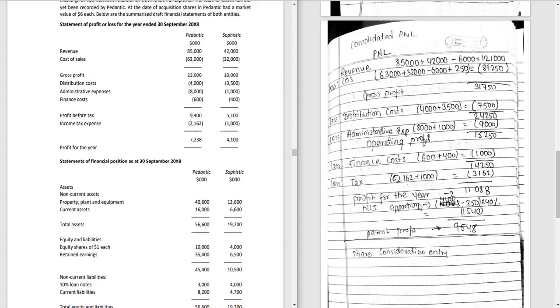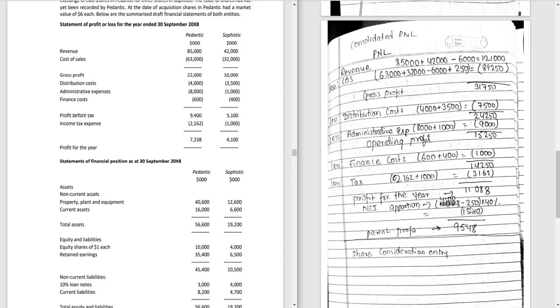So one thing also need to be very careful. If parent is selling to subsidiary, sorry, if subsidiary is selling to parent, we need to minus PURP amount from the profit for the year of subsidiary, and then we will take the 40%, that is the percentage of share of NCI. Then we will have our NCI profit apportion. If parent is selling to subsidiary, then we don't have to minus this PURP amount here. So these things need to be very careful while doing the question.